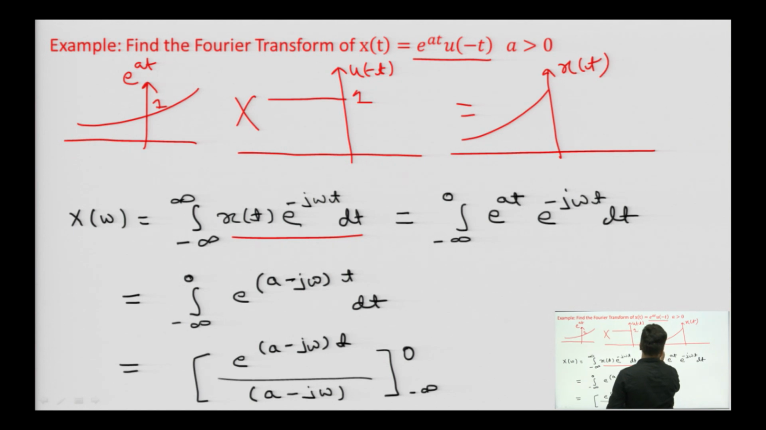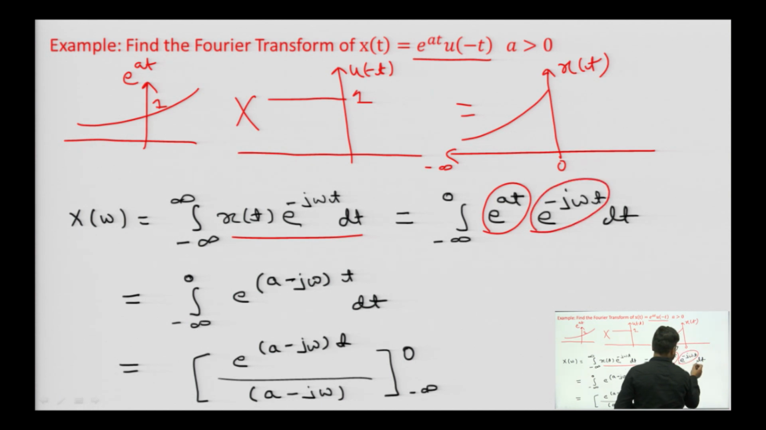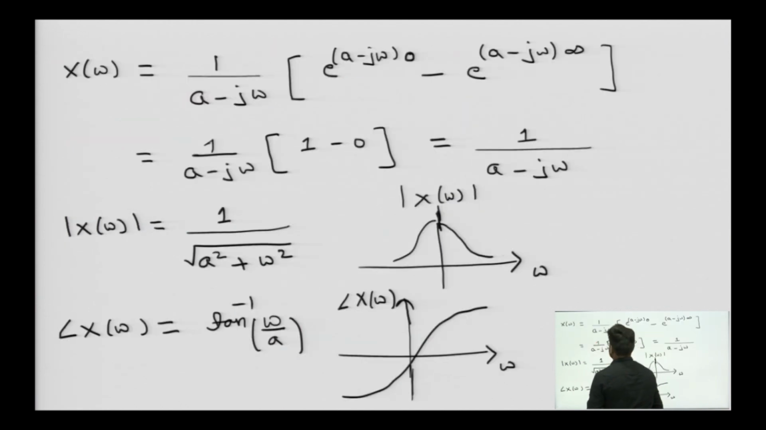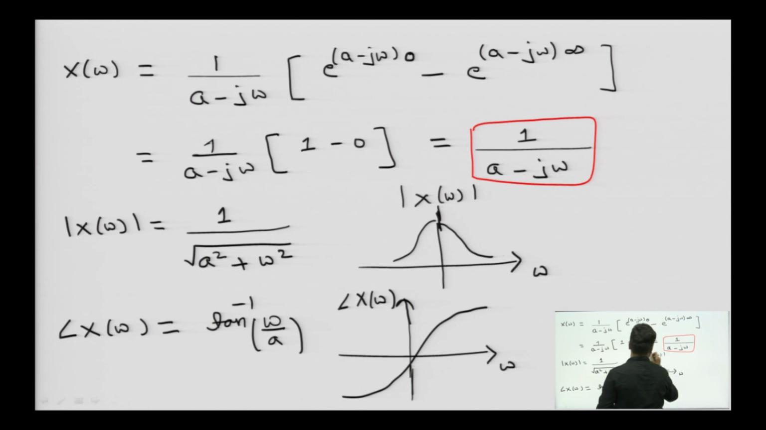So, we can define its Fourier transform, because we have the signal defined from minus infinity to 0, e to the power a t, x of t e to the power minus j omega t dt. So, we will get it as the integral from minus infinity to 0 of e to the power a minus j omega t dt. On integration, we will get e to the power a minus j omega t divided by a minus j omega from minus infinity to 0. On evaluating it, we will get 1 upon a minus j omega.